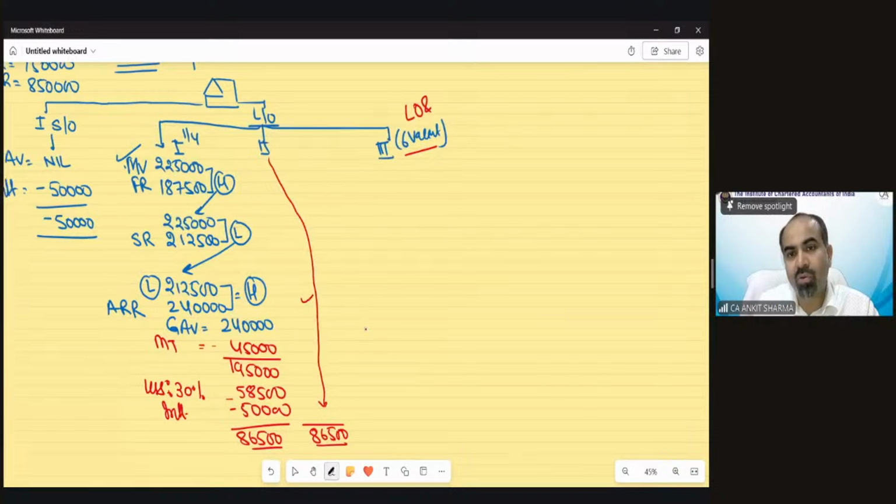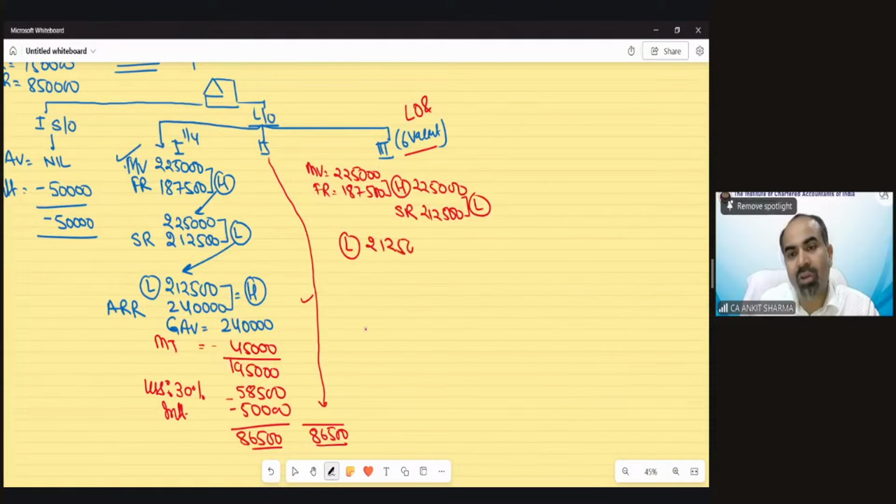Like municipal value would be, of course, 225, no change. Fair rent 187,500, whichever is higher. This higher needs to be compared to the standard rent, which was 2,12,500, whichever is lower. Now I have to take that lower, 2,12,500 rupees. Now here the thing changes. The lower value is 2,12,500.